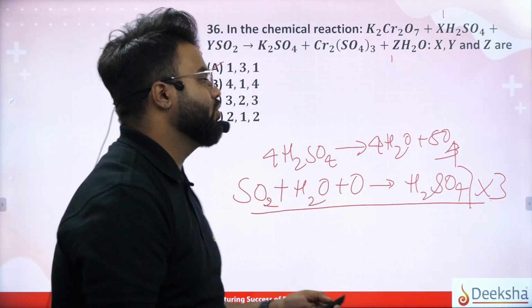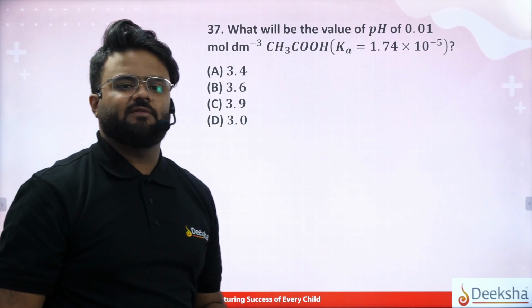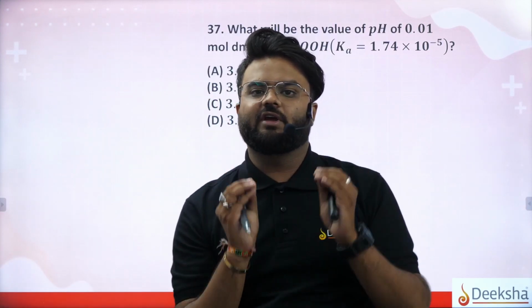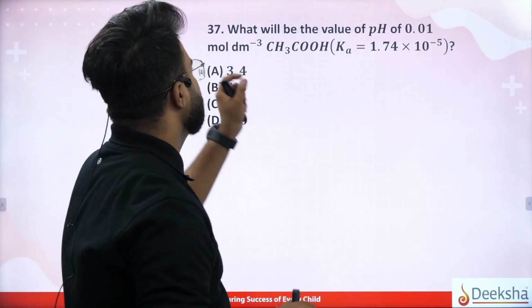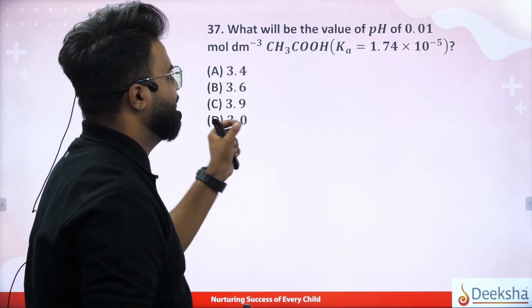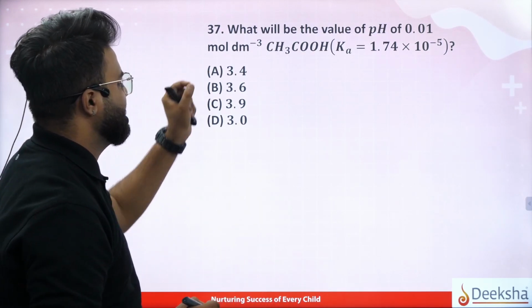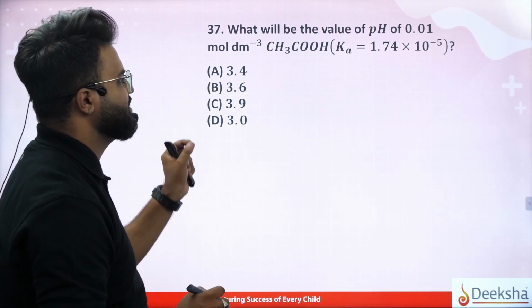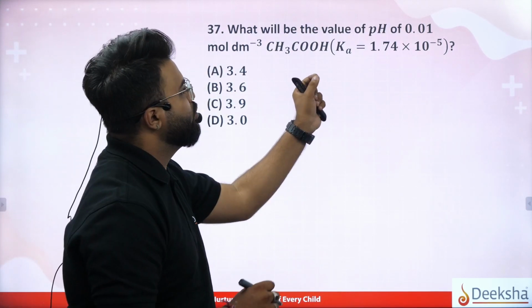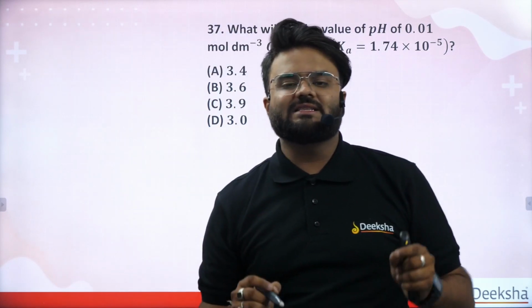Coming back to question number 37. So question number 37 is a little bit tricky, so we'll understand it very slowly. So what will be the value of pH of 0.01 mole dm cube acetic acid, whose dissociation constant Ka is 1.74 into 10 to the power of minus 5? Well, let us see the reaction.